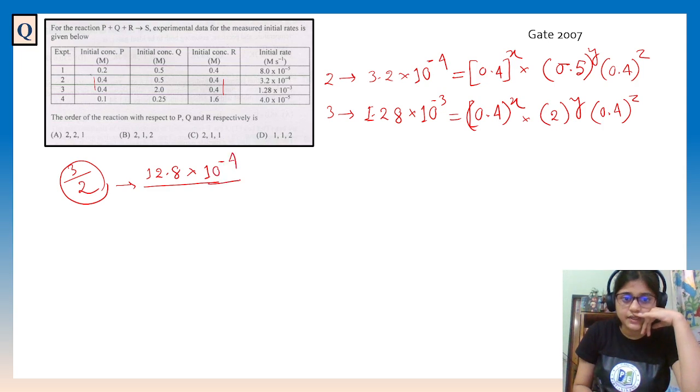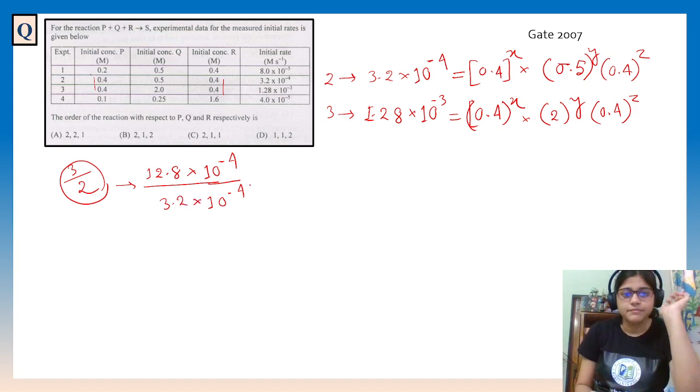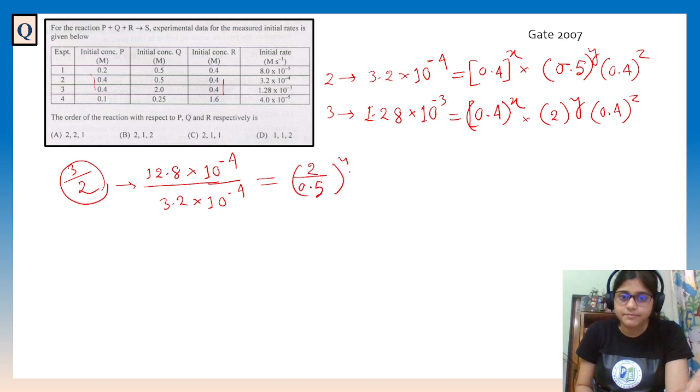Again, I have done the same thing to cancel out these terms, 10 to the power minus 4 to 3.2. Equals, this has gone, 2 by 2, and 2 by 0.5 to the power y, and this will also be gone, right?